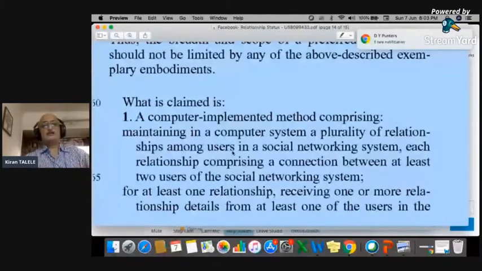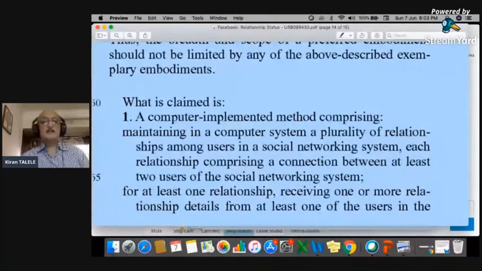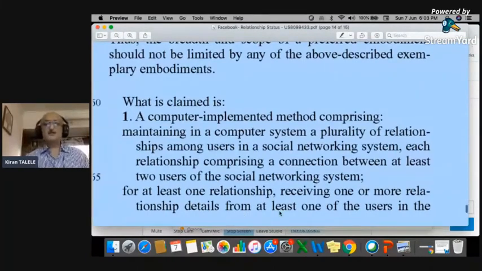One can have multiple relations with others. One can be friends with many people. Users in a social networking system, each relationship comprising a connection between at least two users of the social networking system. So definitely, to have a connection, there have to be two entities on the social networking system. For at least one relationship, receiving one or more relationship details from at least one or more.